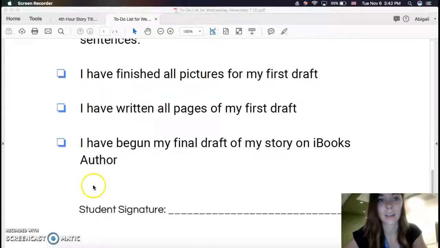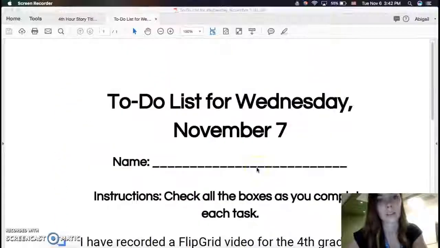You're going to be turning in this to-do list by signing it, give it to the substitute. I'll be collecting to see your progress when I return.